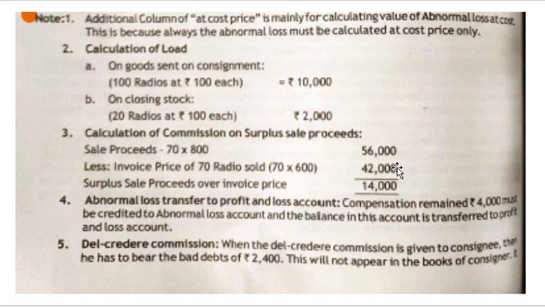So which will give you 56,000, less the invoice price of 70 radios sold. So 70 radios which are sold at 800, you are getting 56,000. What is the invoice price? 600 rupees. How many radios are you selling? 70. With the number of units you are selling and the invoice price you will be taking, 70 into 600 will give you 42,000.